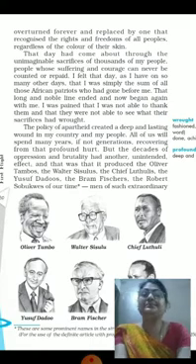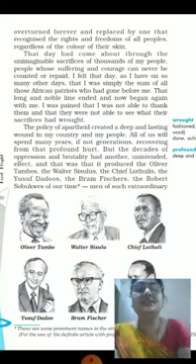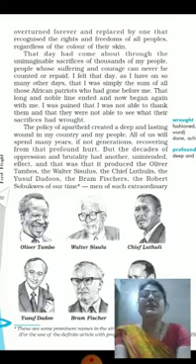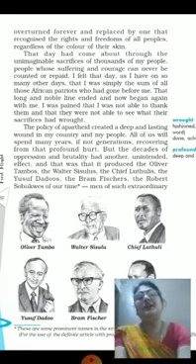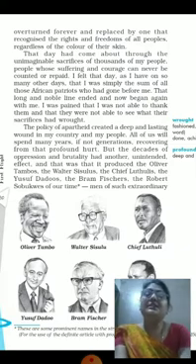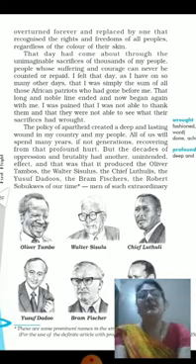The policy of apartheid created a deep and lasting wound in my country and my people. What is the apartheid system? In this system there is discrimination based on skin color or complexion. At that time in South Africa there was an apartheid system and white people discriminated against black people. There were different rules for white people and for black people. Black people didn't have the right to vote.